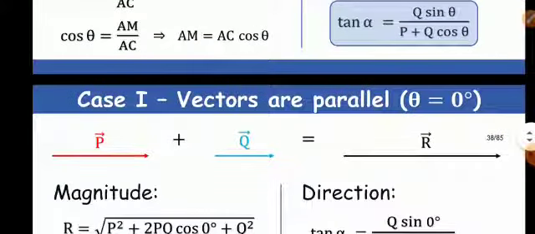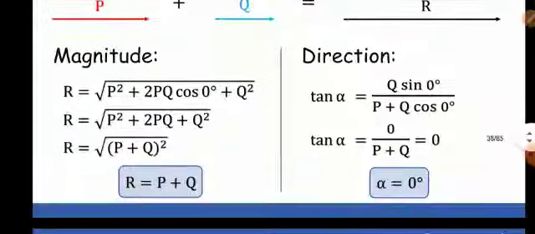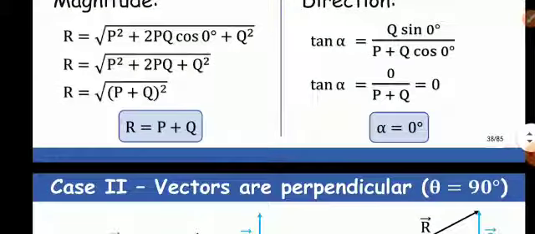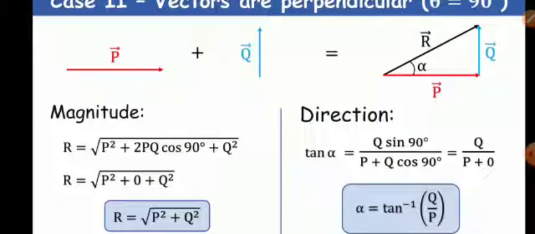Now if the two vectors are parallel, then theta is equal to 0 degree. Now put cos theta is equal to 1, you will get P plus Q, and tan alpha is 0, alpha is 0 degree. So it is in the direction of the first vector. So when two vectors are acting in the same direction, the resultant can be obtained simply by adding the magnitudes of the two vectors. And if they are perpendicular to each other, then R will be root under P square plus Q square, and direction will be given by tan inverse Q by P.